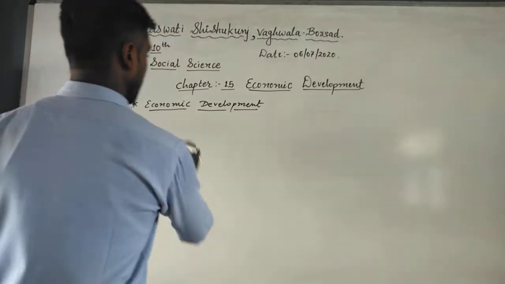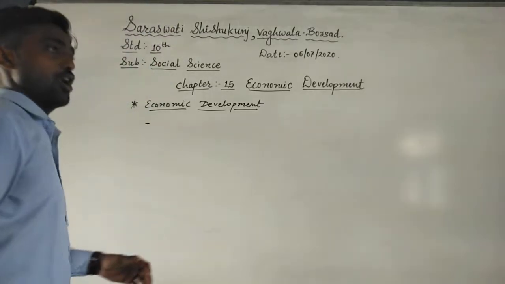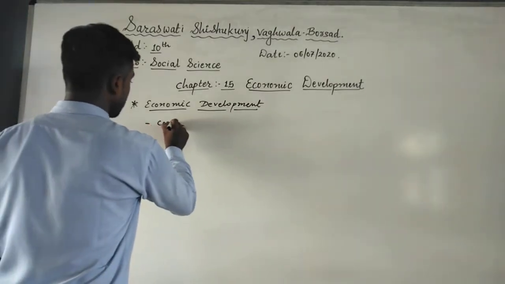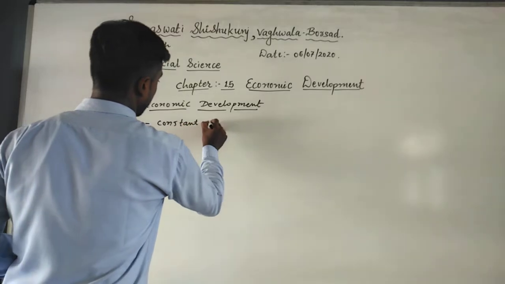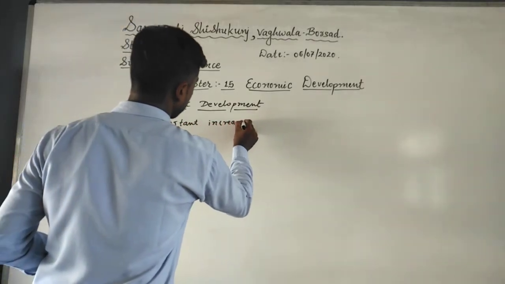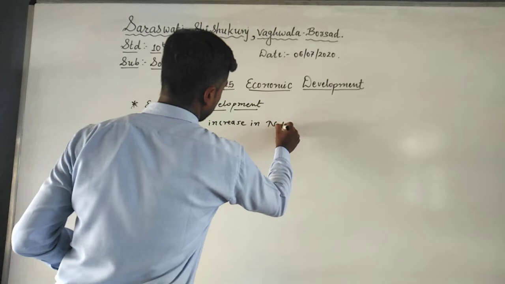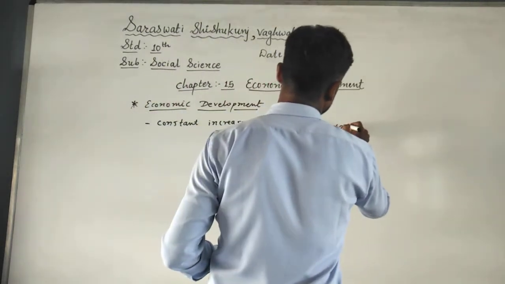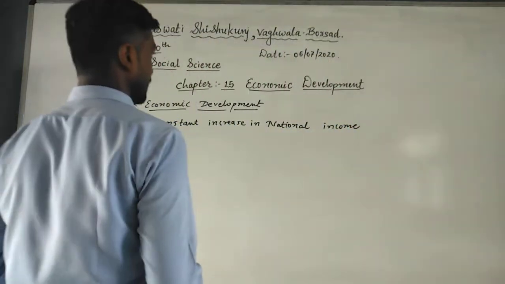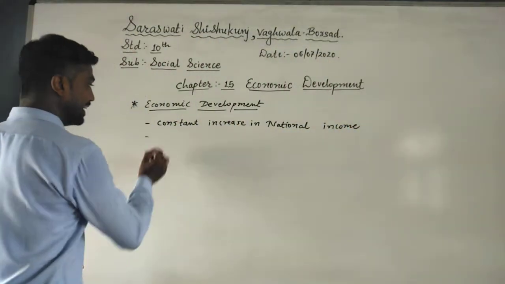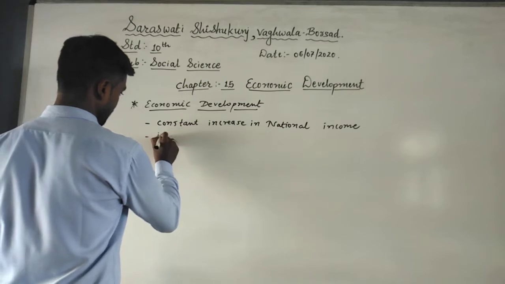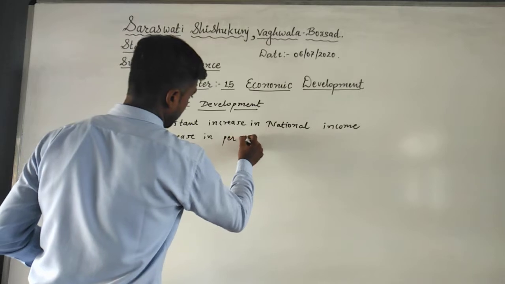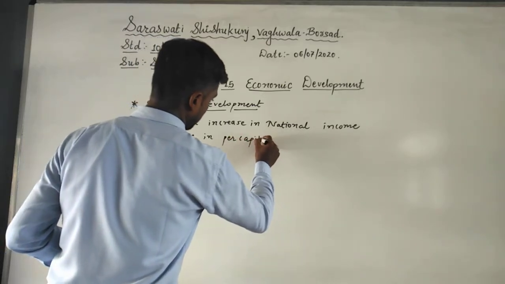You just see over here. First, constant increase in national income. Second, increase in per capita income.